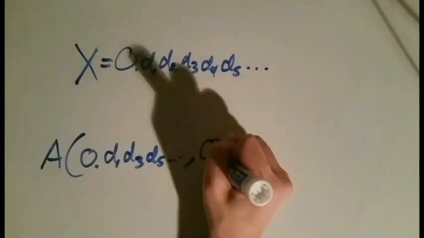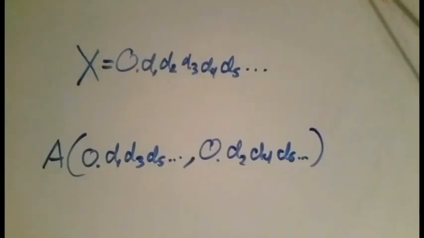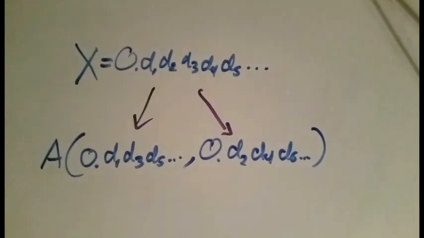We'll name the digits d, where the subscript corresponds to its place in x. Now we create a new point in the plane called a. Let's say a has x coordinate 0.d1, d3, d5, d7, and so on. Let's also say that a has y coordinate 0.d2, d4, d6, d8, and so on. So we split up x into two new numbers, and we can associate these two new numbers with coordinates in the plane.